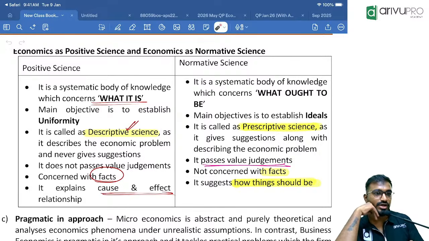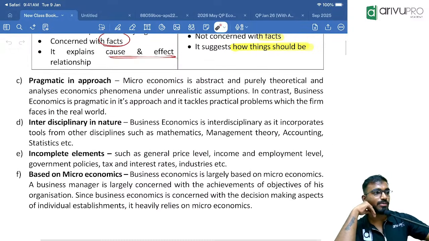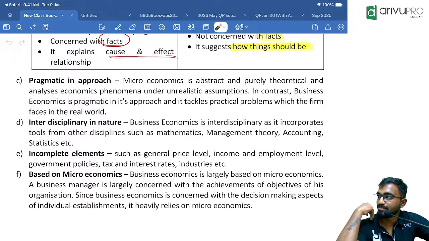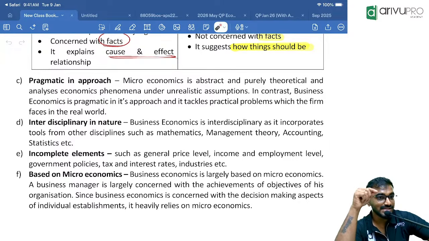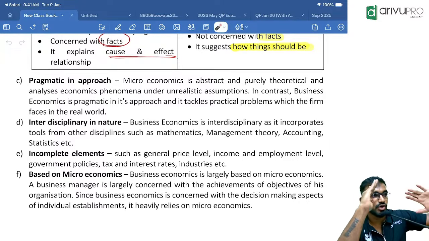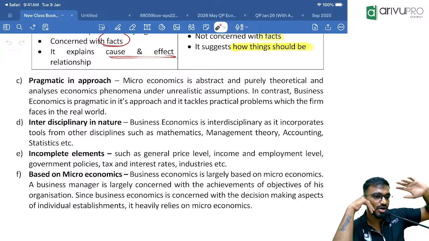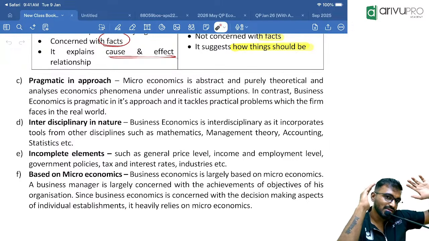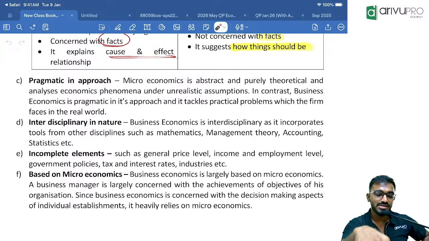Okay, look at the board. Done with this? Okay, pragmatic in approach. Already I spoke about it. Business economics is pragmatic in approach. That means we also consider present business practices, the problems a business organization will face, not just economic theory. No doubt Alfred Marshall, J.B. Say, J.S. Mill, John Maynard Keynes, you guys are given these theories, but that doesn't mean that 100% of those theories will be applicable even today under the name of business economics.